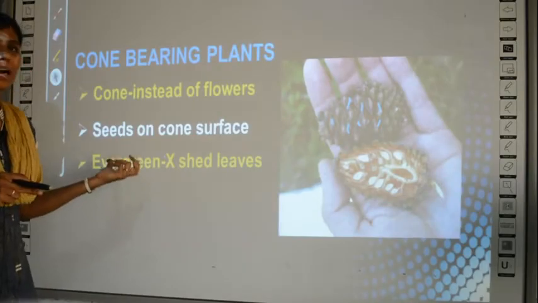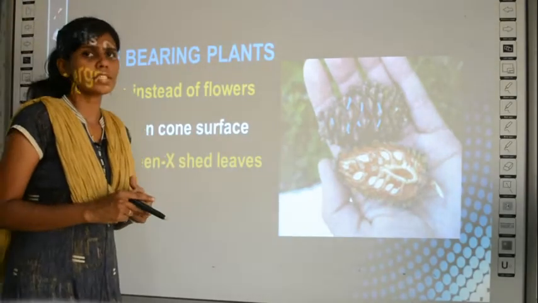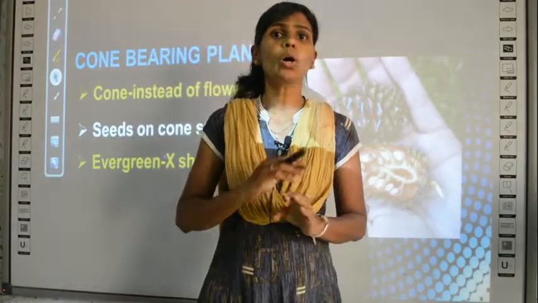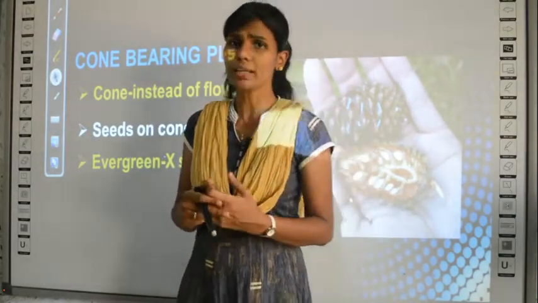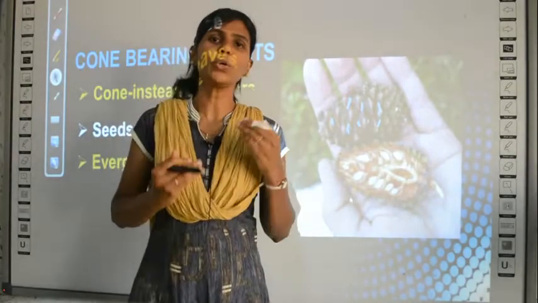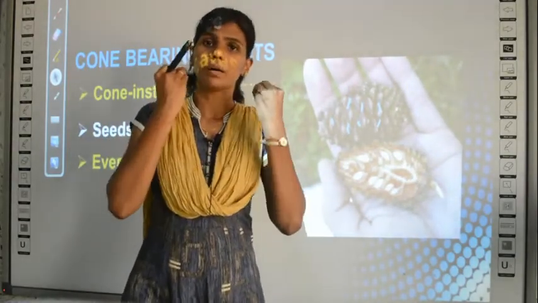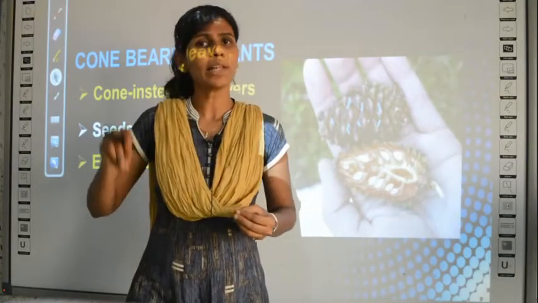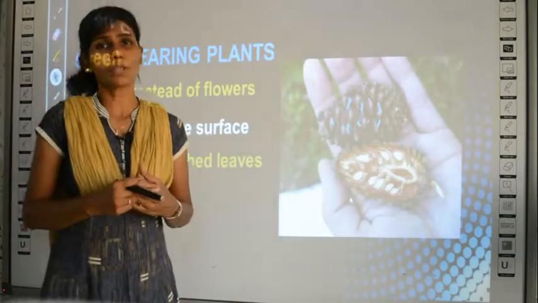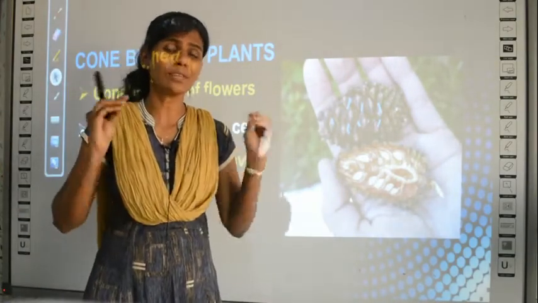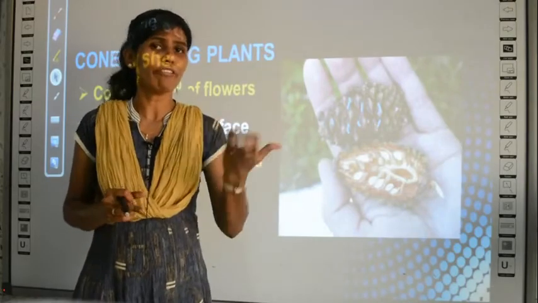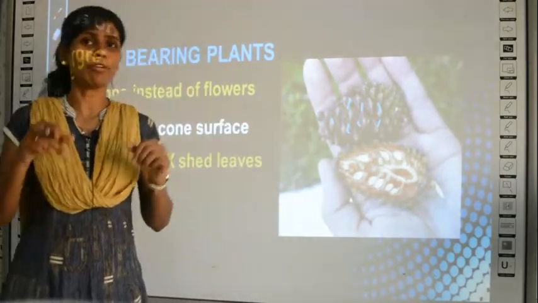And they are evergreen. What does this mean? Evergreen means they have leaves, right? Their leaves do not shed at all. What is shedding? Shedding means withering down. See, every time new leaves develop in a plant, the old leaves fall down, right? If you have a garden, daily you can collect so many leaves in your garden, because leaves every time wither down, and after drying they fall down, right? After a certain period they fall down.